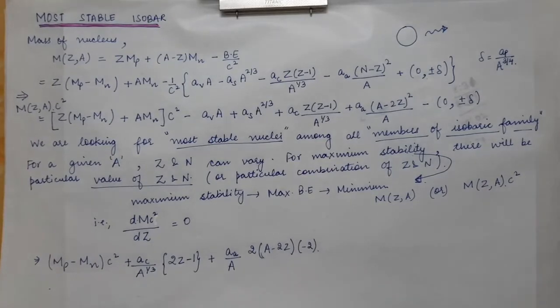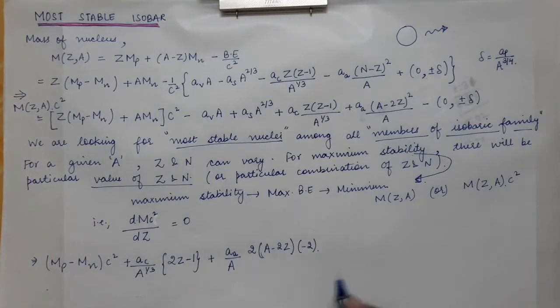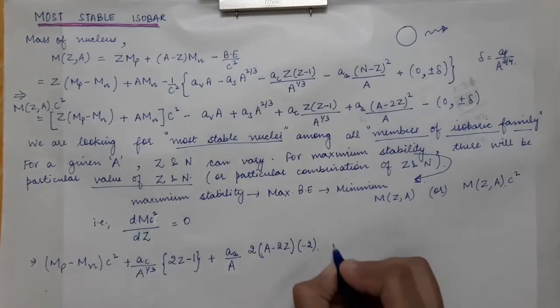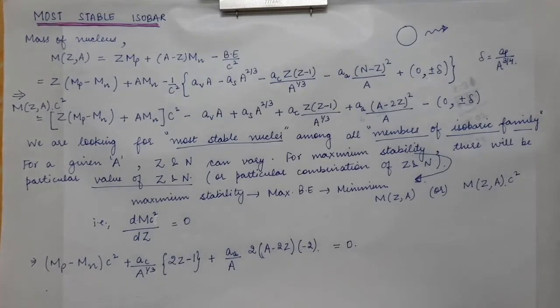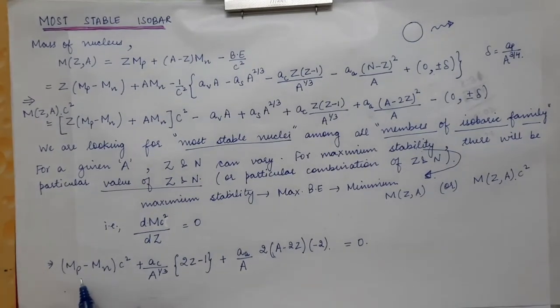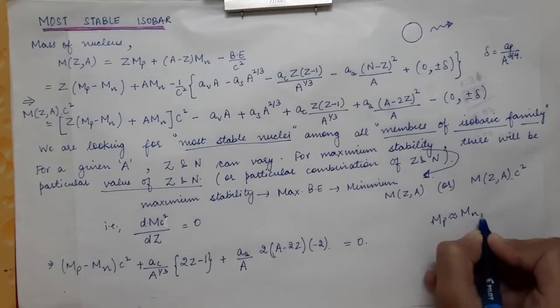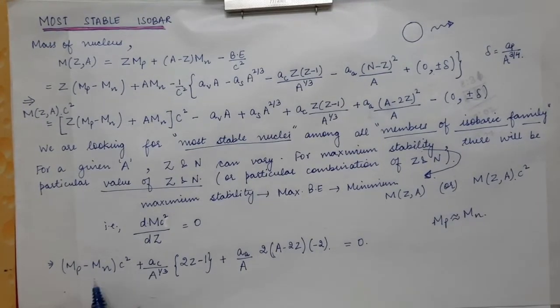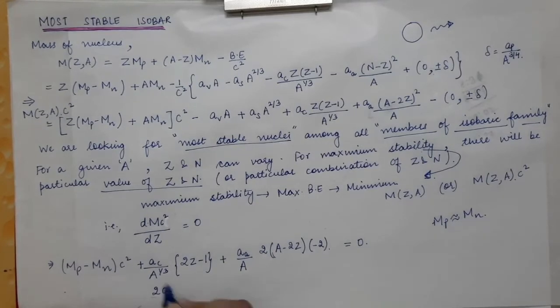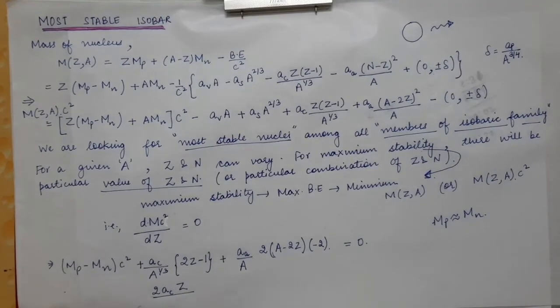So this will be the expression for the dmc square by dz. So this is equal to 0. So we know that the mass of the proton is approximately equal to the mass of the neutron. So this term will be almost equal to 0, and hence this can be neglected. So we will open this bracket, we will get 2 times AC times capital Z divided by A power 1 by 3 minus AC divided by A power 1 by 3.